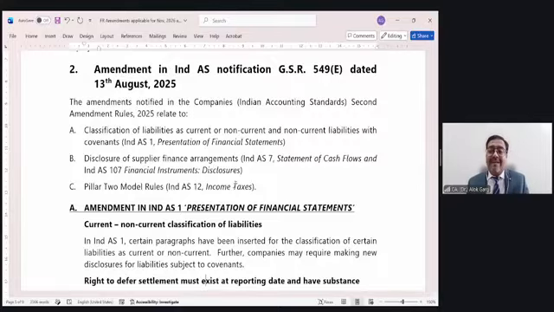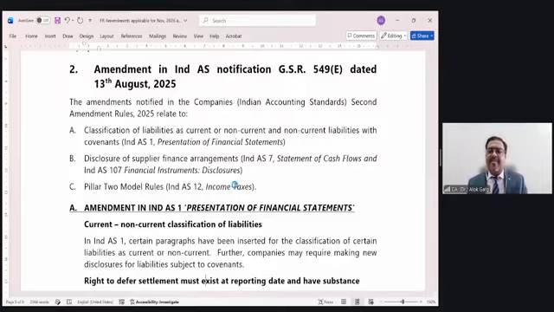So in Ind AS 10 and Ind AS 1, we had taken a carve out and we said, if the company makes good this default in the loan covenant, we will consider this liability as a non-current liability and we consider this event as an adjusting event. But effective from 1st April 2026, our accounting treatment has become in line with IFRS accounting treatment.